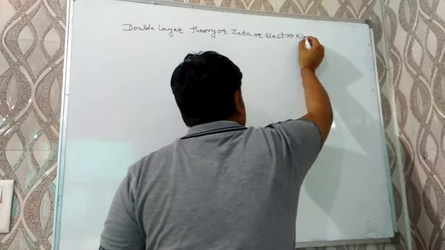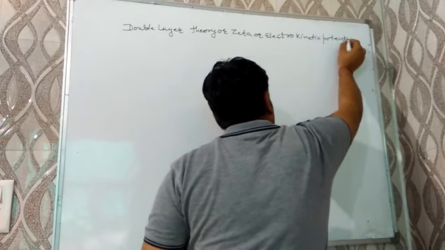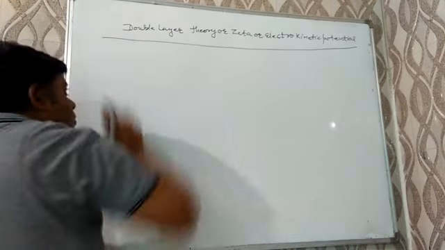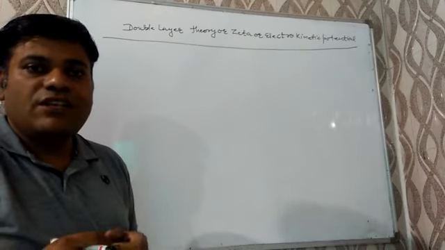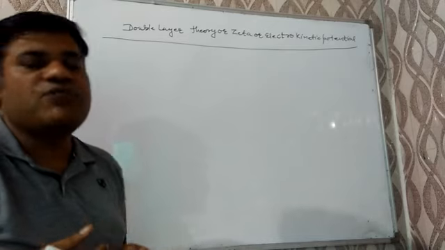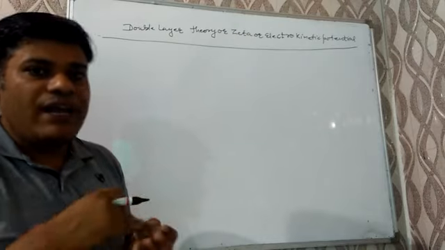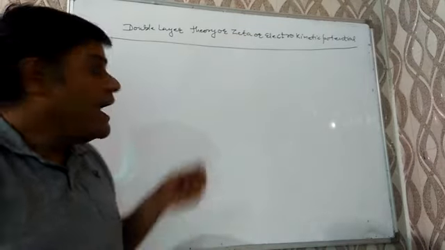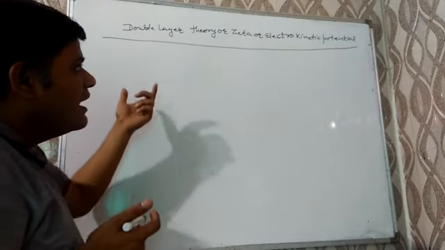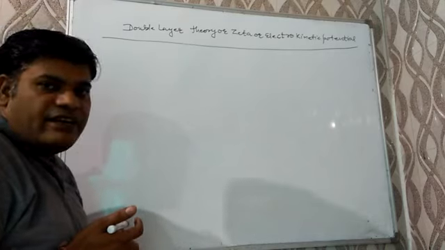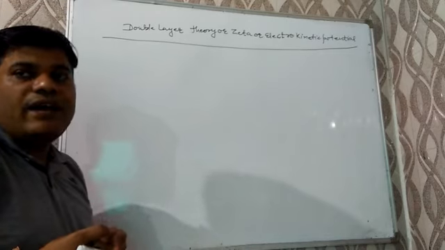Generally a question is asked in competitive exams or board exams: what do you mean by zeta potential or electrokinetic potential? According to the double layer theory of charge, the colloidal particles have two types of charge. One charge is fixed while the other charged particles move around it, and due to the movement of those ions about the fixed layer of charge, a potential difference is generated. That potential difference is known as zeta potential or electrokinetic potential.